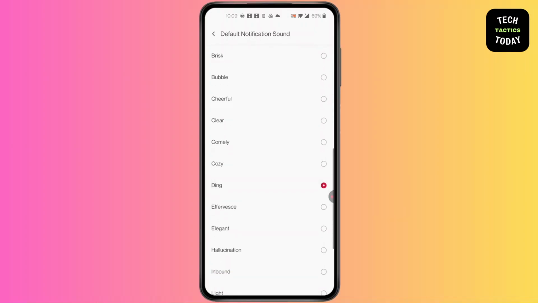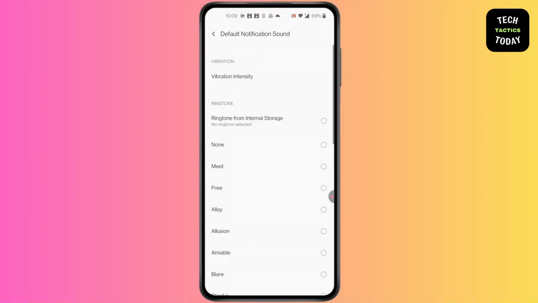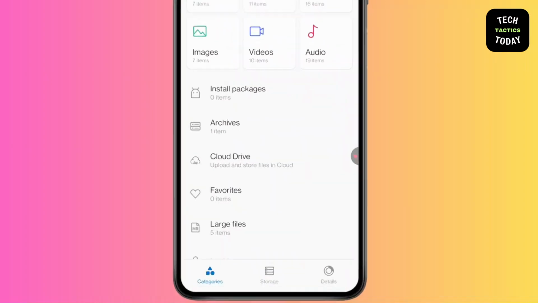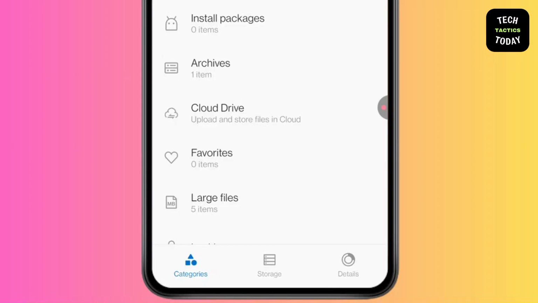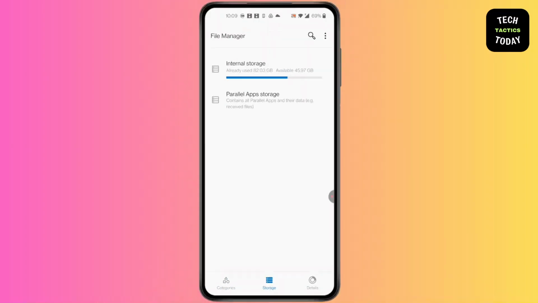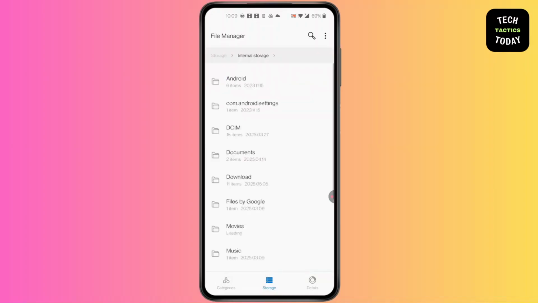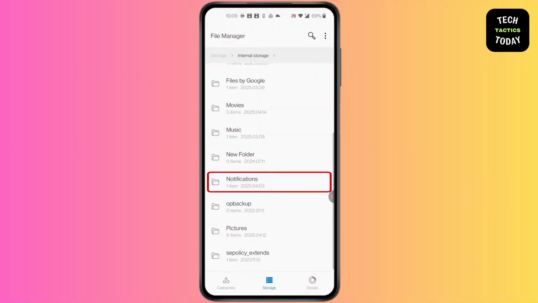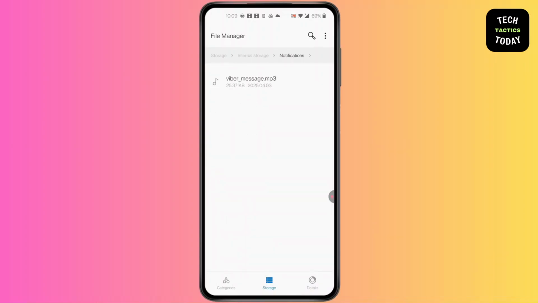But if you want to custom it, what you can do is open File Manager and then go to Storage at the bottom. Click on Internal Storage. After you click on Internal Storage, scroll down and search for Notification folder. If there is a Notification folder, what you need to do is go back to your custom sound.